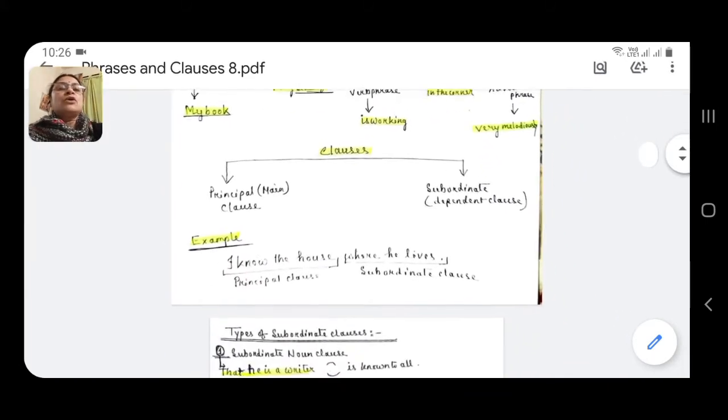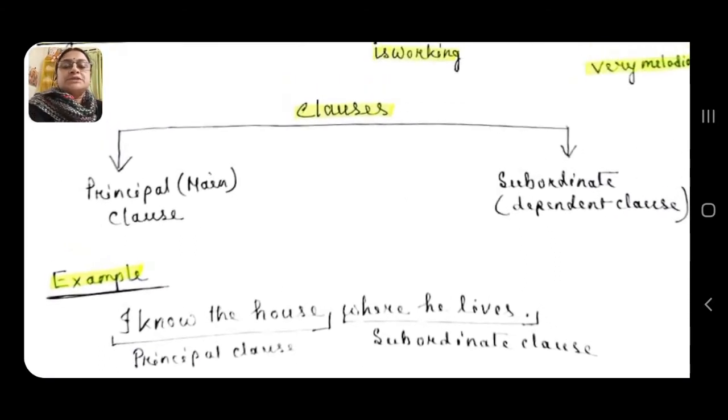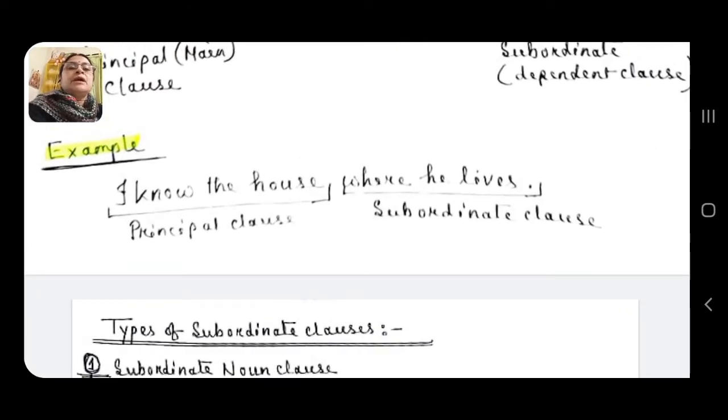Now, coming to clauses. Clauses are of actually two types: principal clause and subordinate clause. Other name of principal clause is main clause or independent clause and subordinate clause, dependent clause. Now, with an example, I will try to make you understand. See the example. I know the house where he lives. Here, two sentences are joined and one is independent. No need to take help of other part to express its meaning, and that part is I know the house. So, this is principal clause.